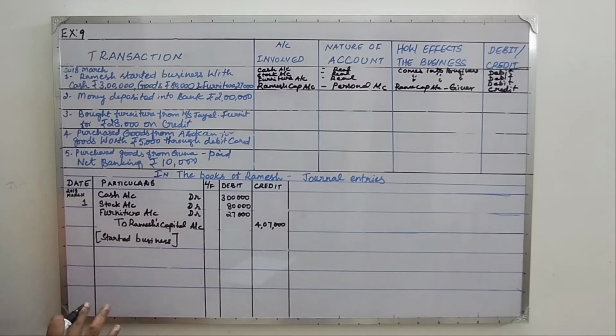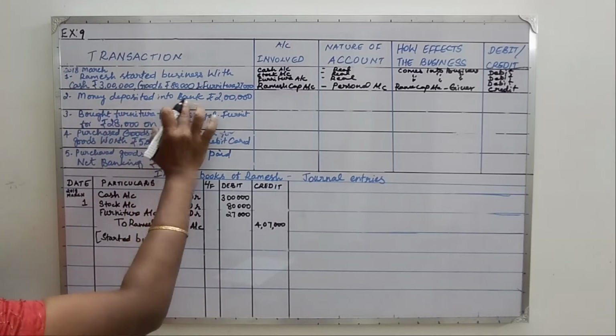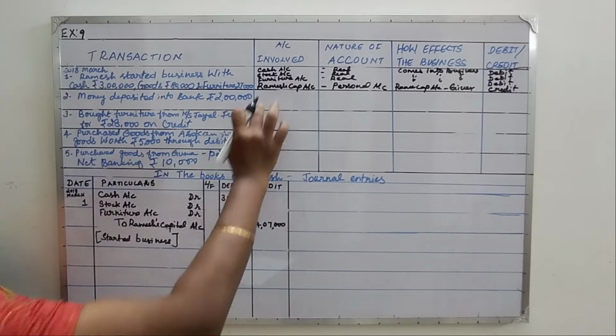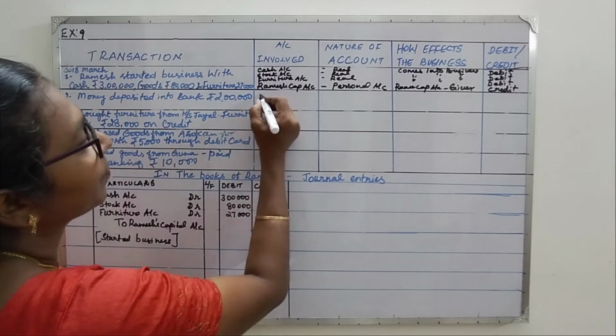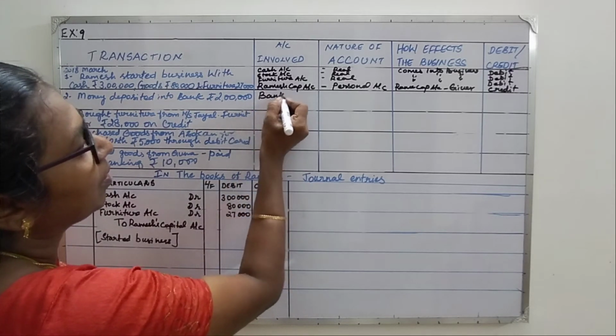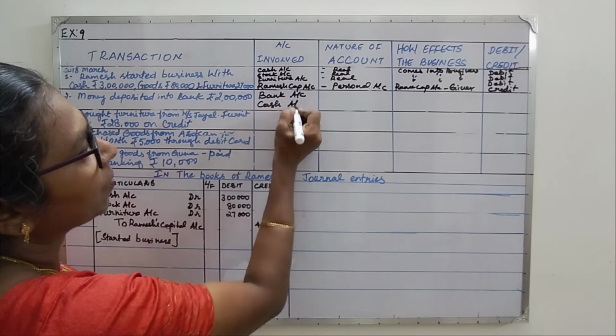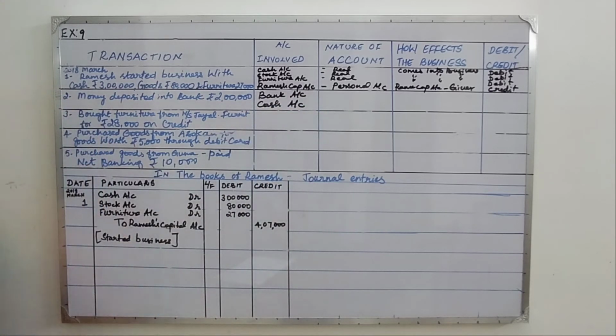Next we go to the second one, money deposited into bank rupees 2 lakh. Here first we will identify the 2 accounts that are involved. When money is deposited into the bank, it is cash and bank which are involved. So we write here bank account and cash account. Next we have to see what is the nature of these accounts.